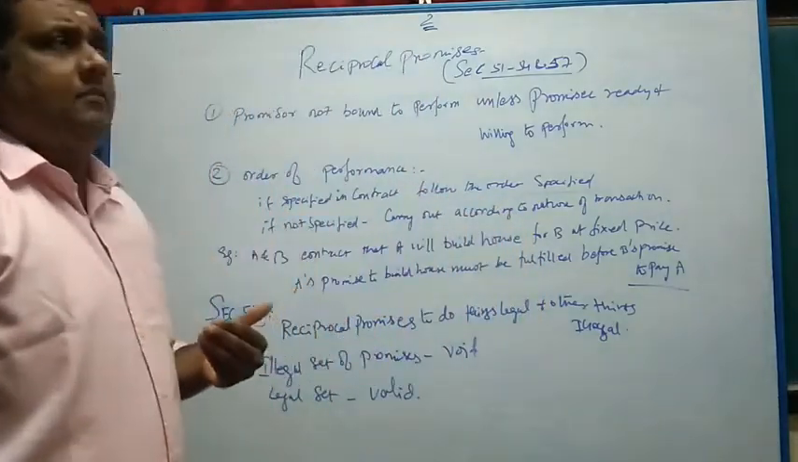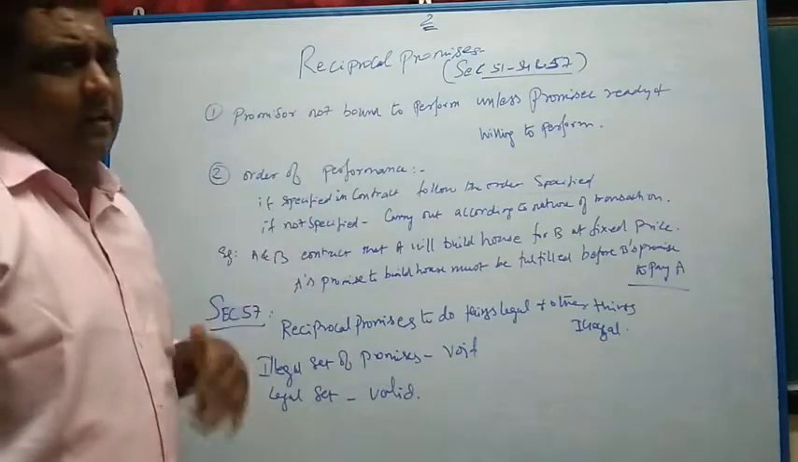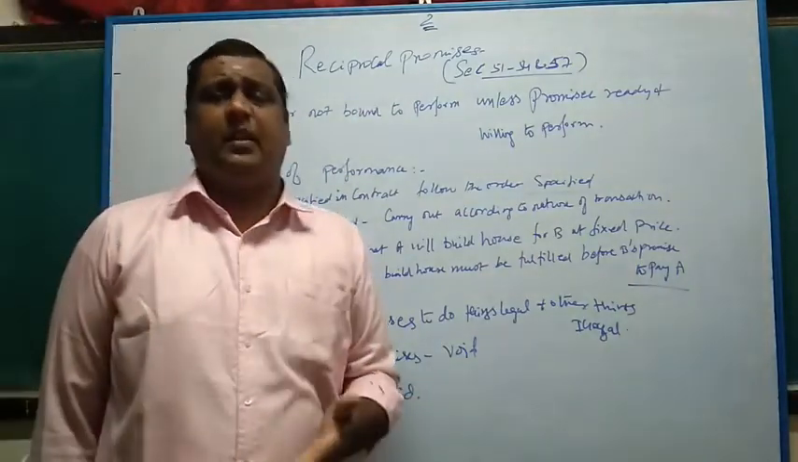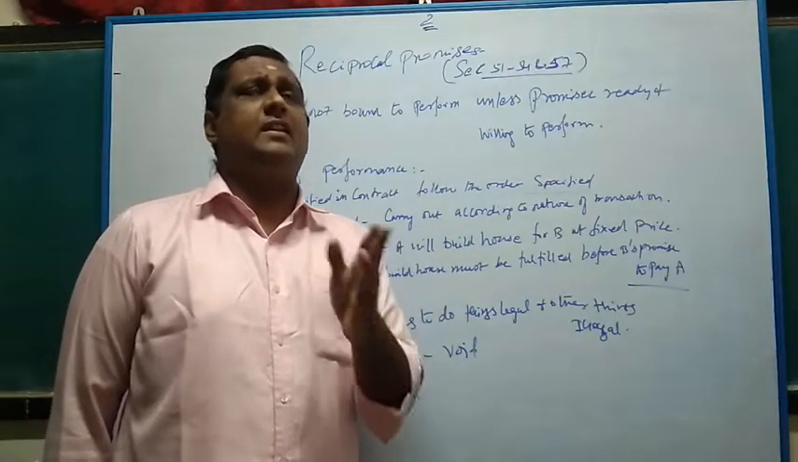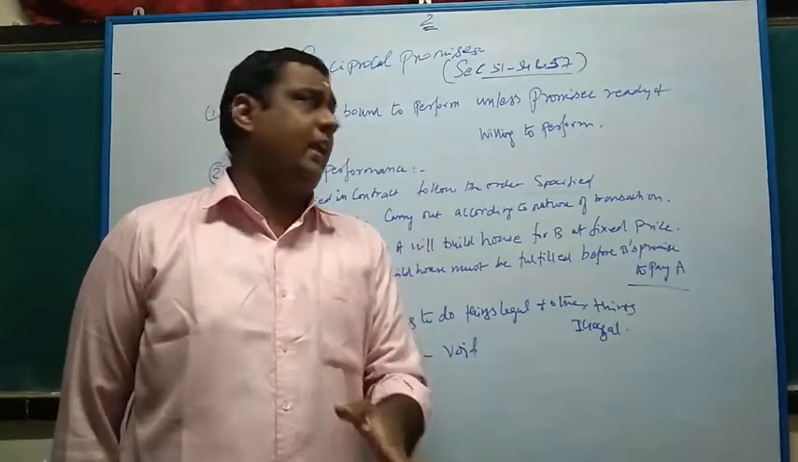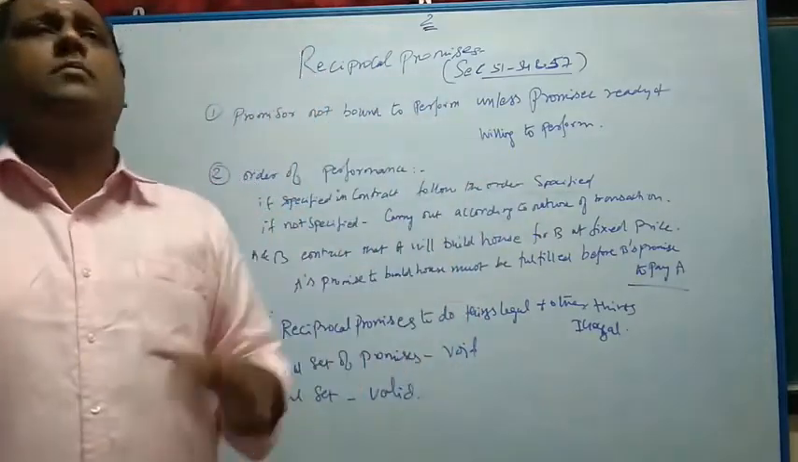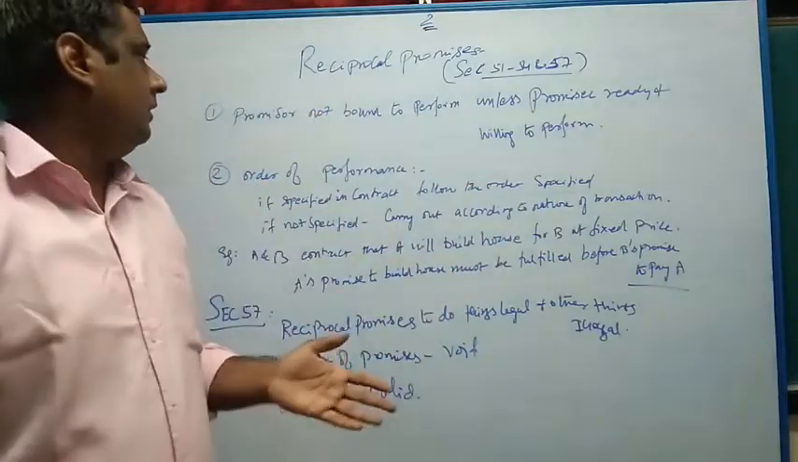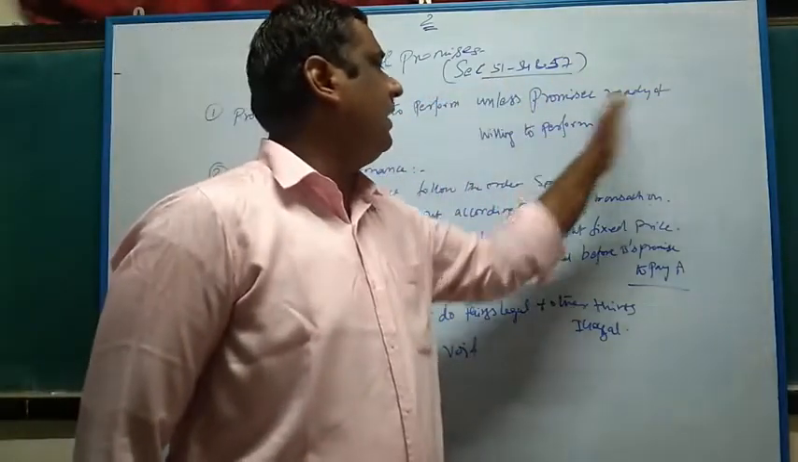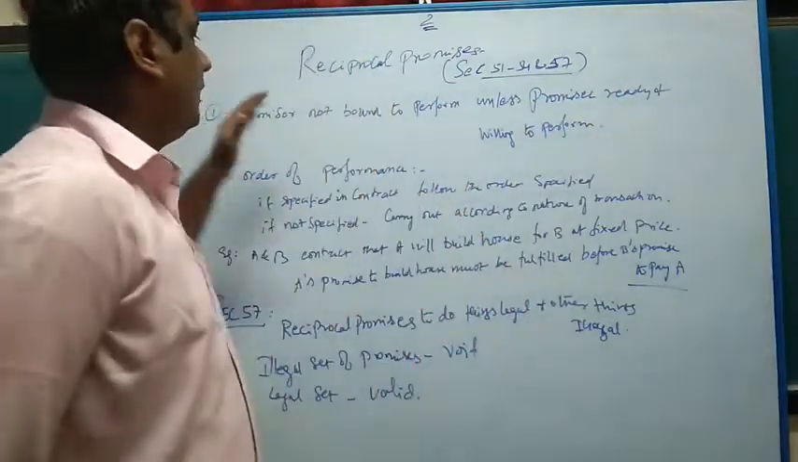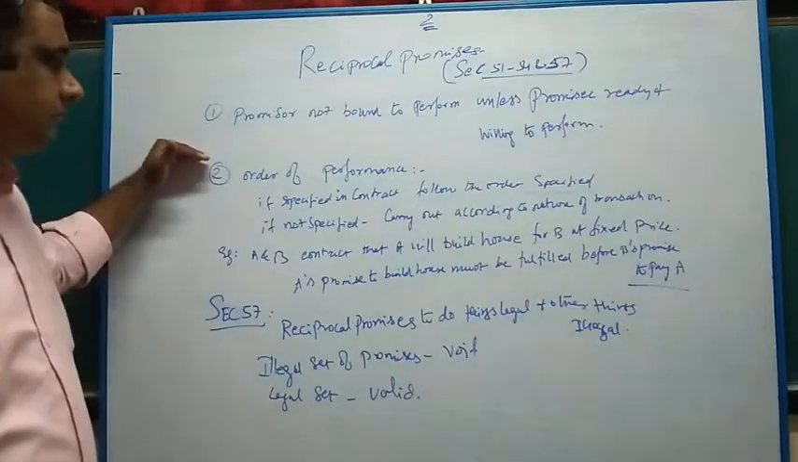So here, the promisor need not perform the contract. As I said in the illustration which I have given, unless B delivers 50,000 bags of rice on 2nd January 2020, A is not bound to perform the promise of making the payment. Therefore, promisors are not bound to perform unless the promisee is ready and willing to perform. This is the first point of the reciprocal promise section.